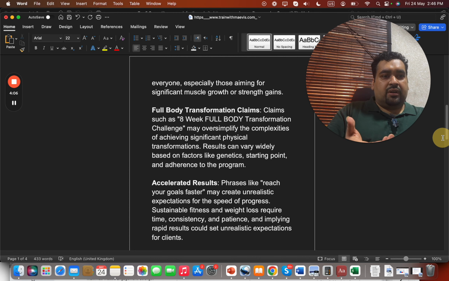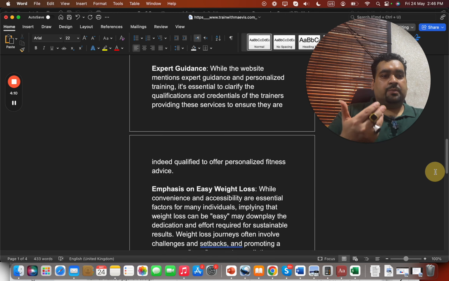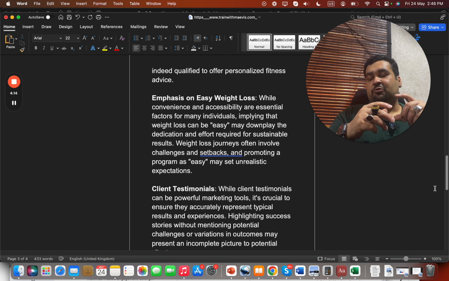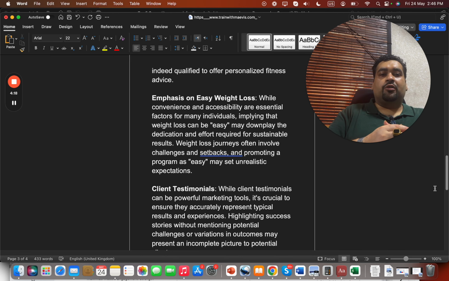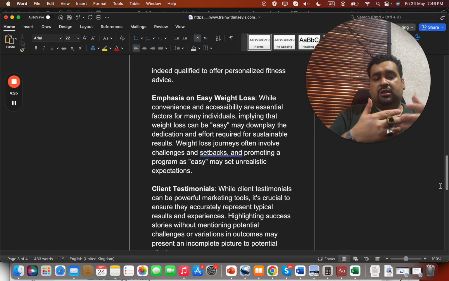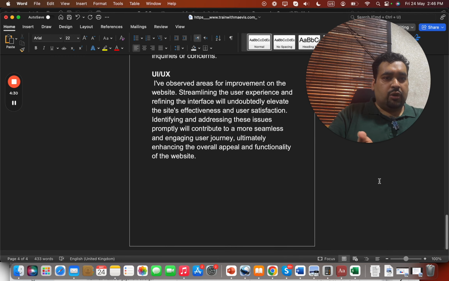Some similar changes were regarding full body transformation claims, accelerated results, and expert guidance. Some were on weight loss, because Google is now very cautious with whatever you run for a weight loss company, and your account may be suspended or your ads may be disapproved. So you need to be very cautious with this. We suggested some changes on the wording of the content, because that is a very important thing, along with testimonials, disclaimers, and some UI UX changes as well.